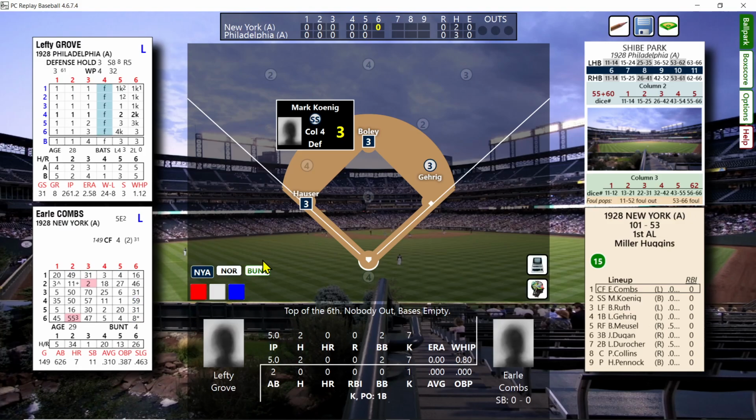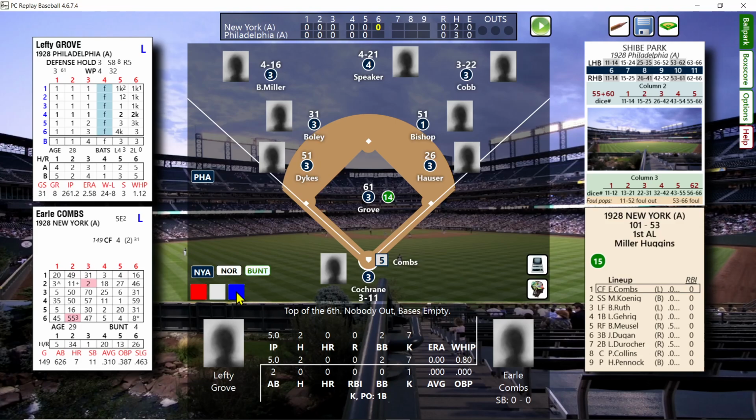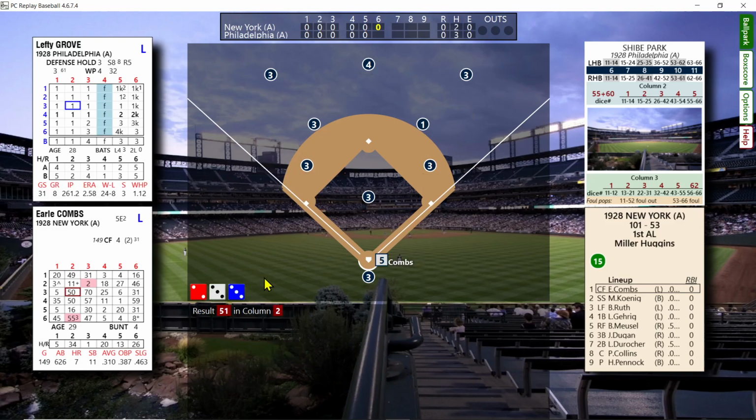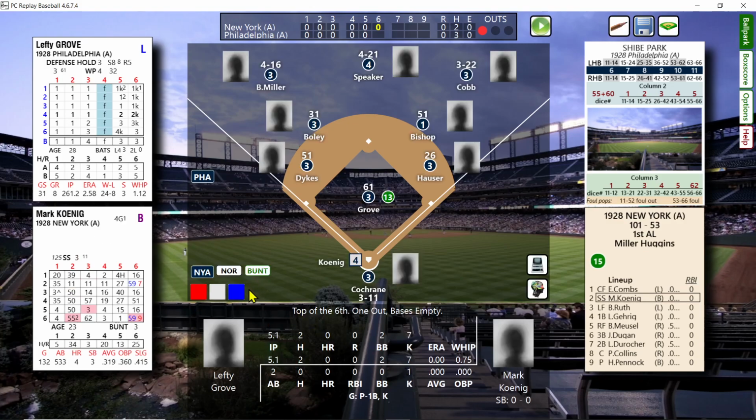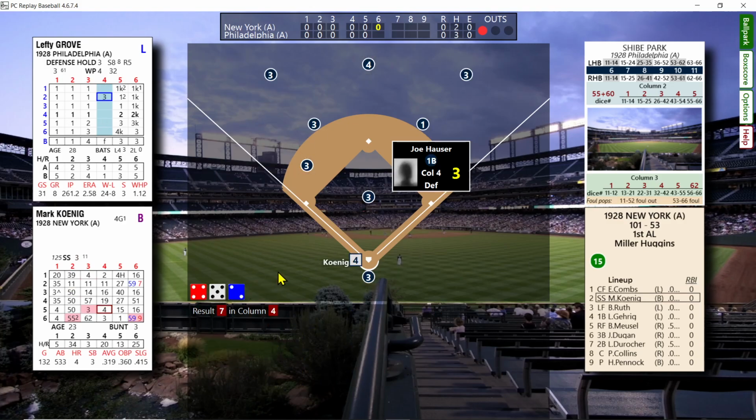So we're going to go top 6, and Coombs leads it off against Grove. We're looking for our first run. Gehrig was thrown out at the plate earlier. And there's a ground out. 1 out. These pitchers are firmly in control right now. Mark Koenig, and he grounds out.